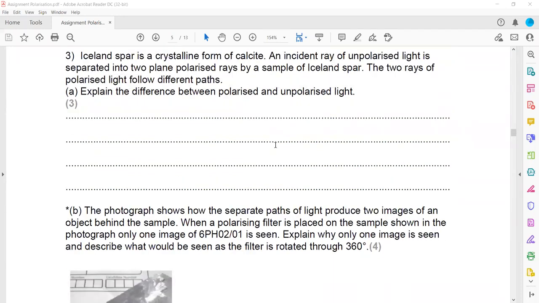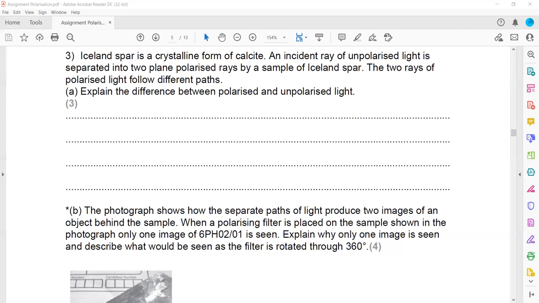Then, Iceland spar is a crystalline form of calcite. An incident unpolarized light is split into two plane polarized rays by a sample of Iceland spar. The two rays of polarized light follow different paths. What is the difference between polarized and unpolarized light? This is also a common question. You will mention unpolarized light has many directions of vibration. Polarized light has only a single direction of oscillation or vibration. And the oscillations are perpendicular to the direction of propagation.